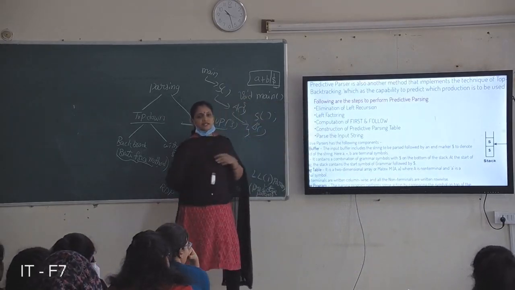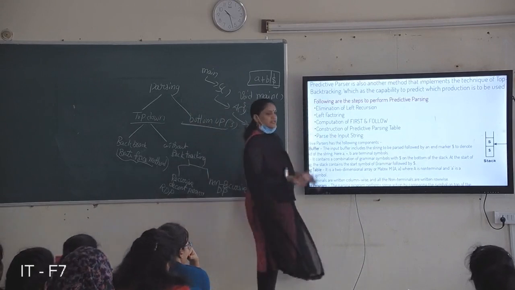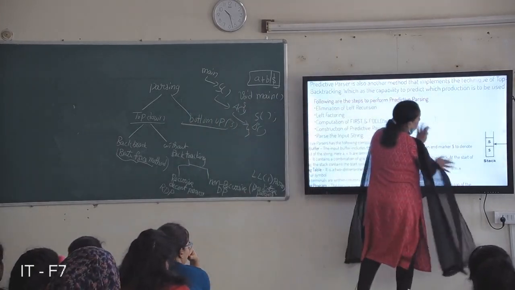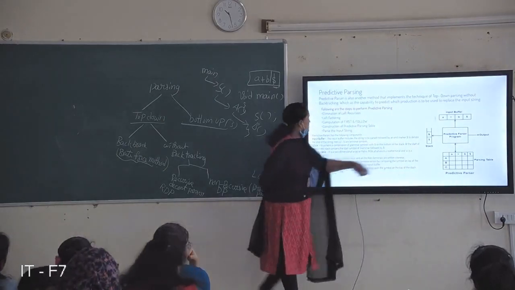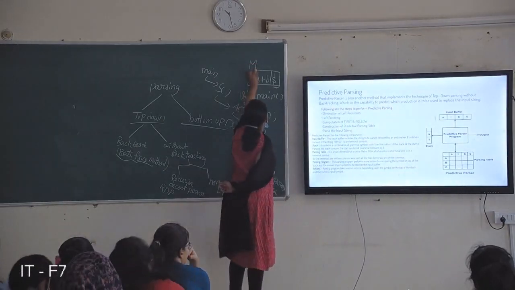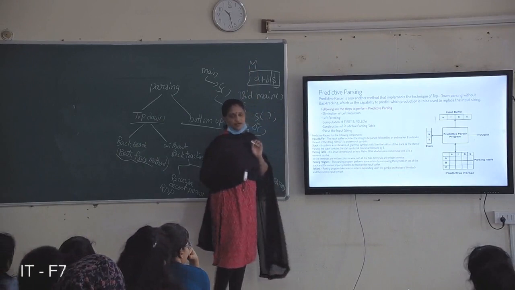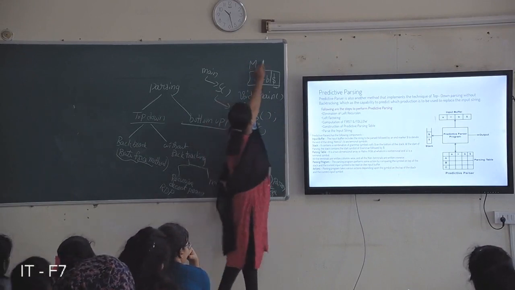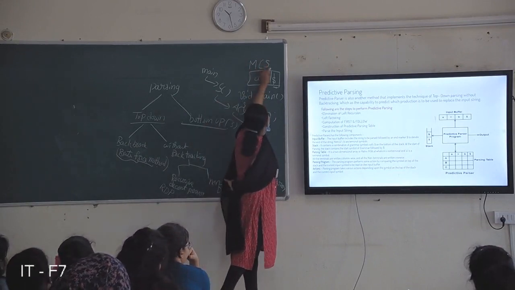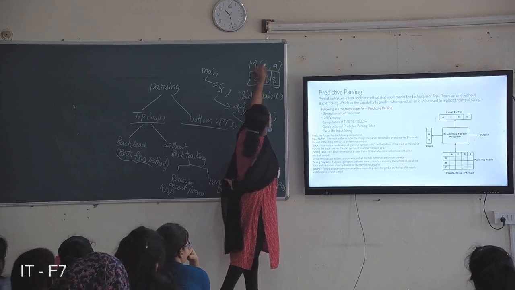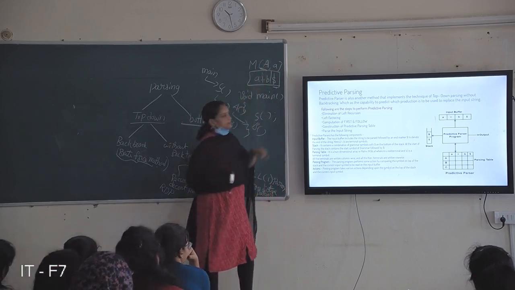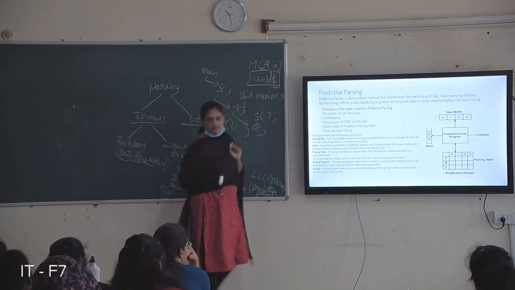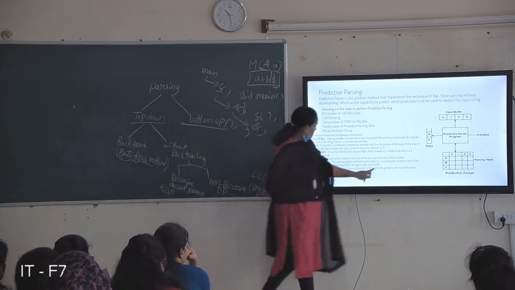Now once the table comes, the particular input string will be parsed by using this table. So this table can be represented with a two-dimensional array, a matrix with two dimensions, like M of S comma A. Here row-wise are non-terminals, column-wise are terminals.